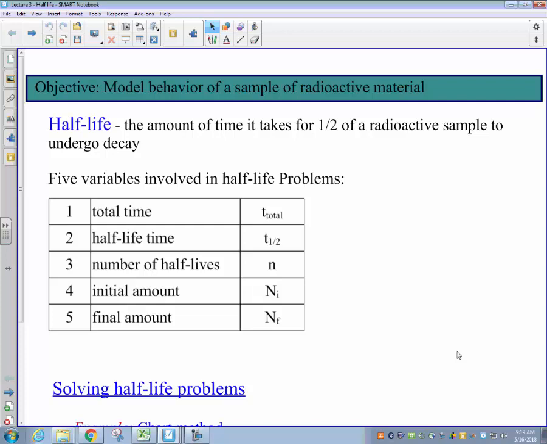That is the half-life of uranium. That is 4.46 billion years. So if you have a sample of 1 gram of uranium-238, after about 4.5 billion years or so, the half-life time of that uranium, you'd have half of the sample left. That's half a gram would remain. The other half would have decayed.